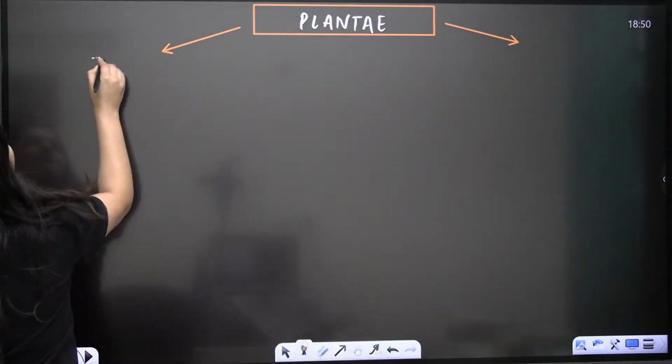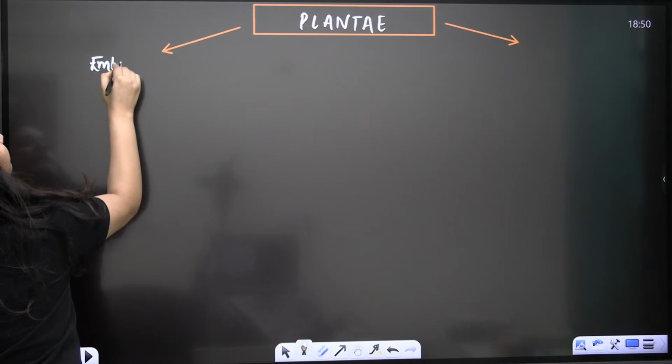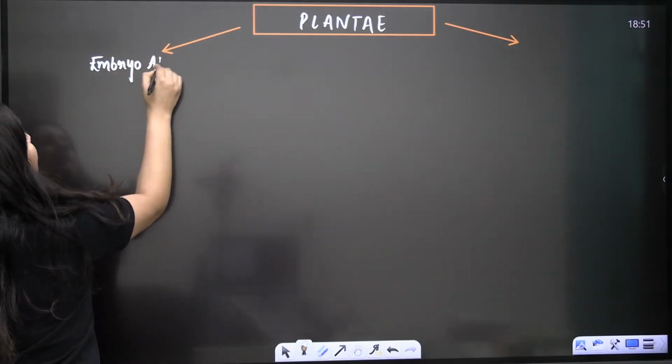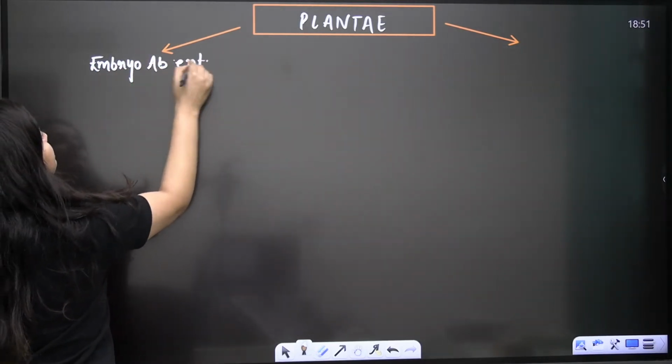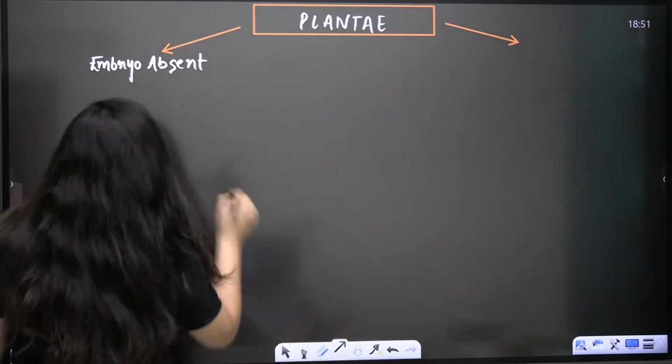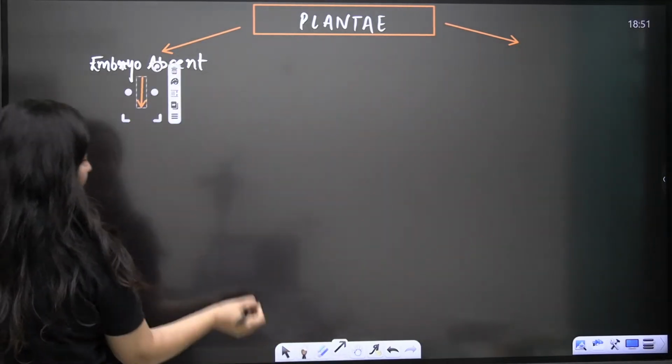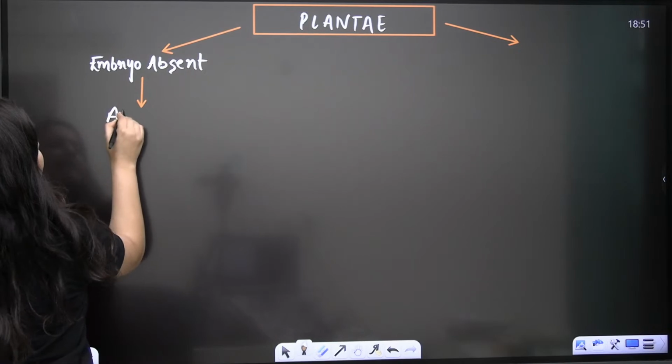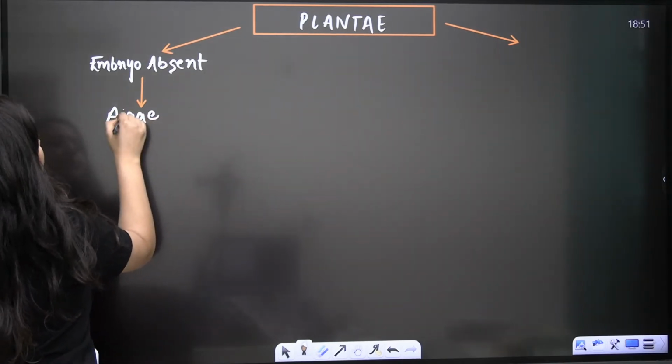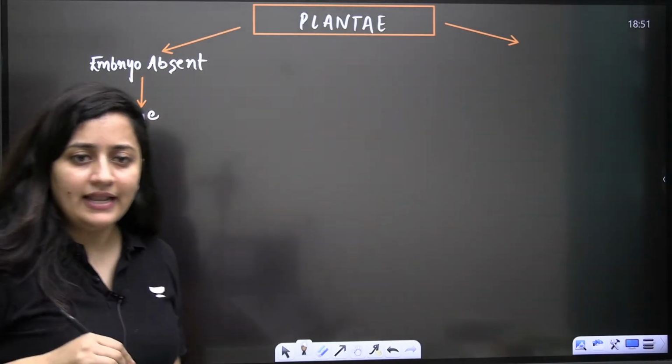So if embryo is absent, if no embryo is there in the case of plants, we have the example of algae.